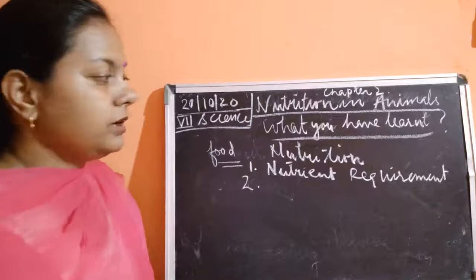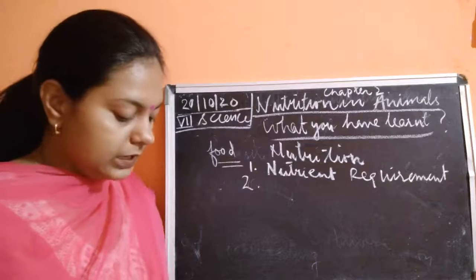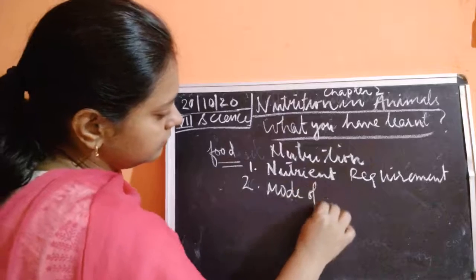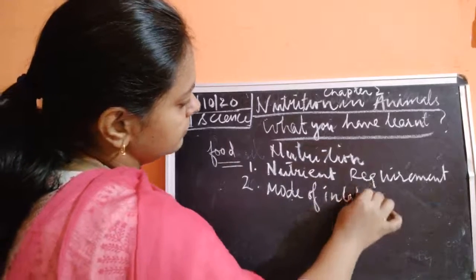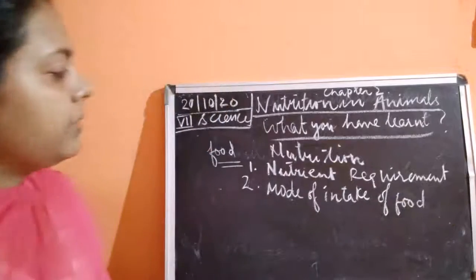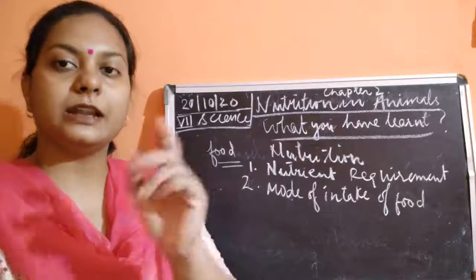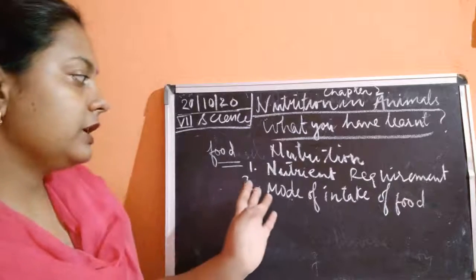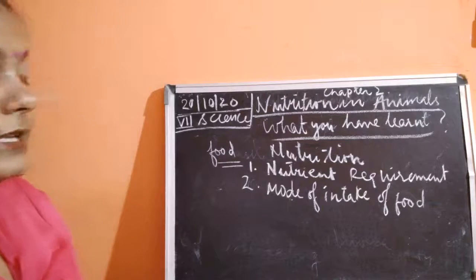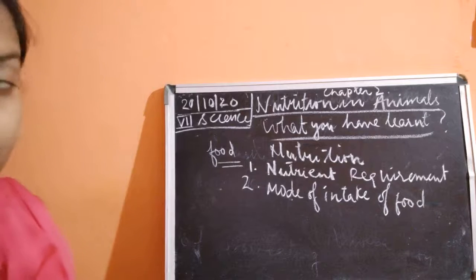The second point included in nutrition is the mode of intake. Children, what do we mean by mode of intake of food? It means the way by which the animal takes in the food. So the mode of intake is different for different animals. And the third thing is the utilization.